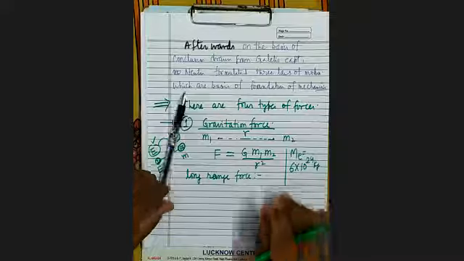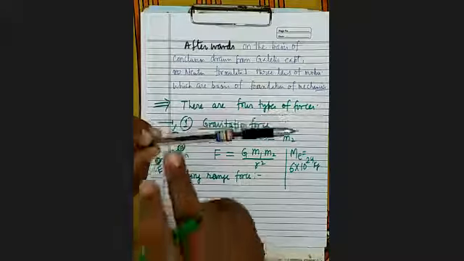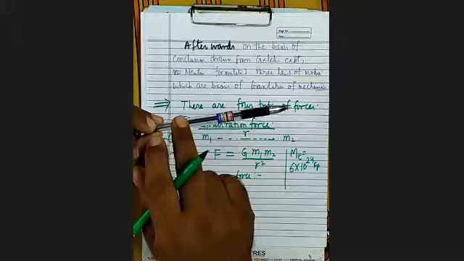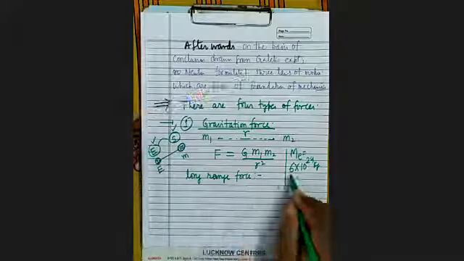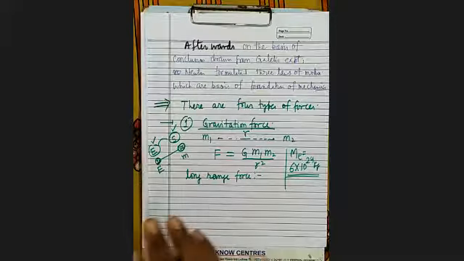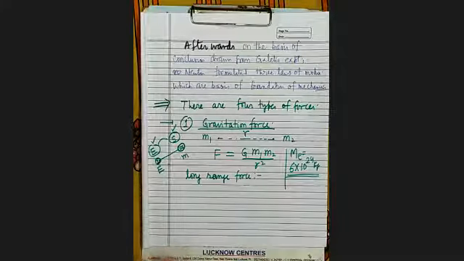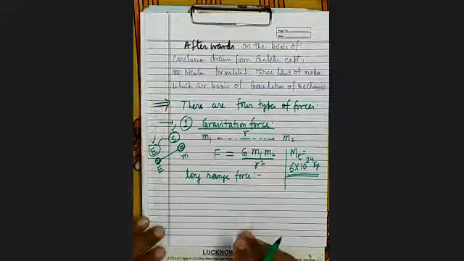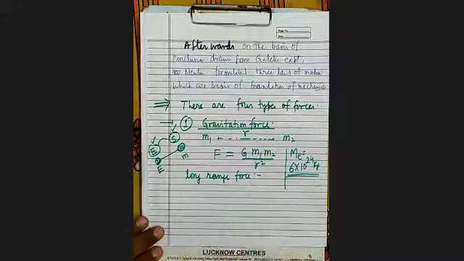While if you see the gravitational force between this pen and earth, that will be significant. Why? Because the earth's mass is very large. So that force becomes significant. So gravitational force is a long range force. This force is always attractive.